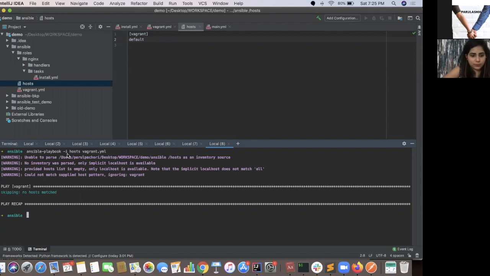ansible-playbook -i hostfile vagrant.yaml.